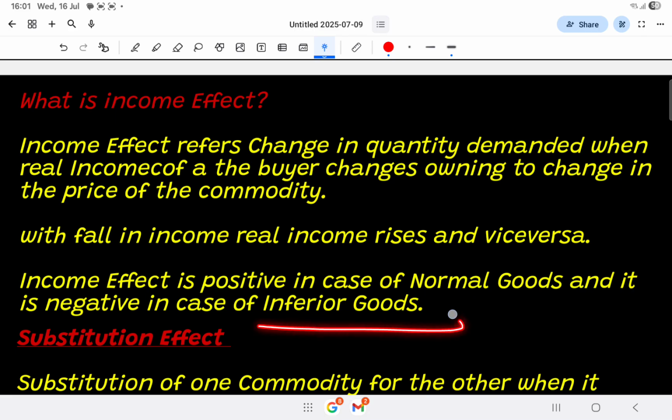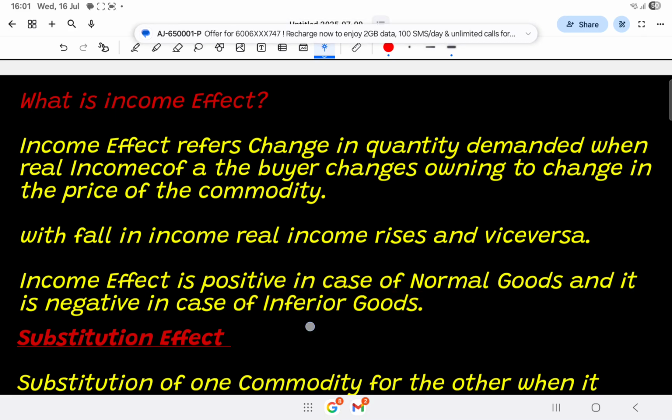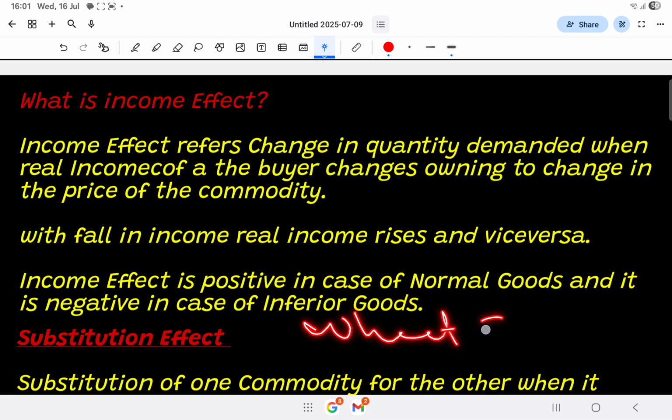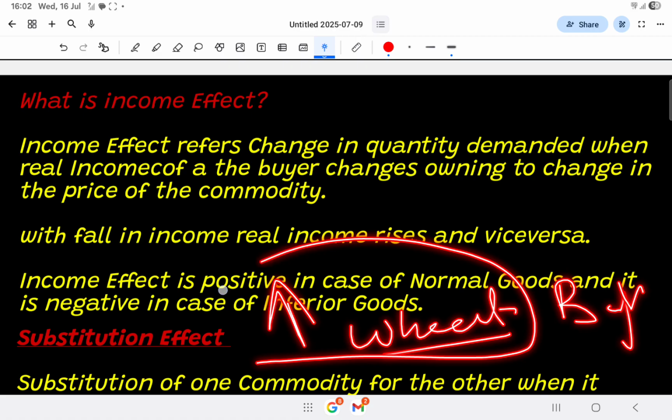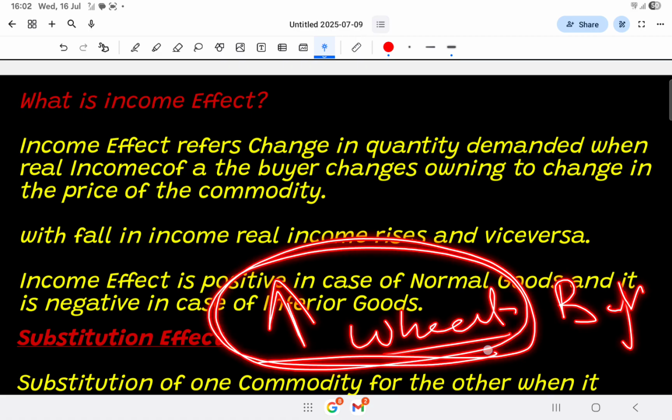So we shift our consumption to inferior goods like wheat and bajra. Wheat is our normal good and bajra is inferior good. When price of wheat rises and our purchasing power to buy wheat declines, at that time we shift our consumption to bajra because it's available at a low level of price.